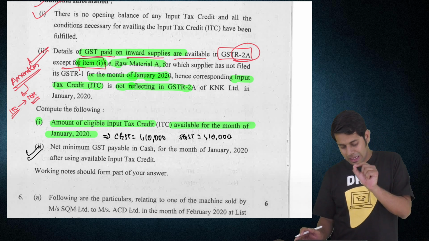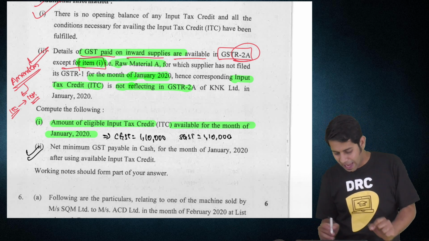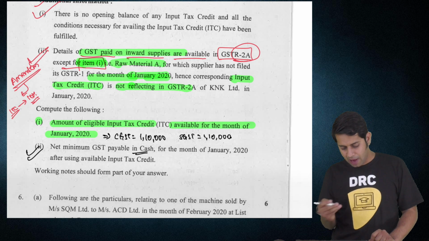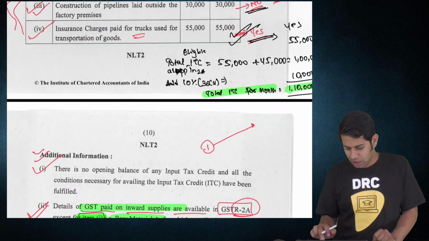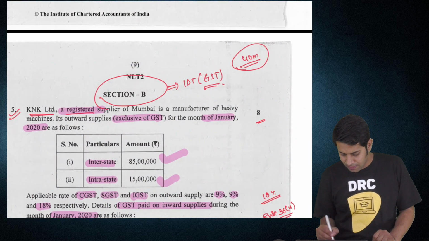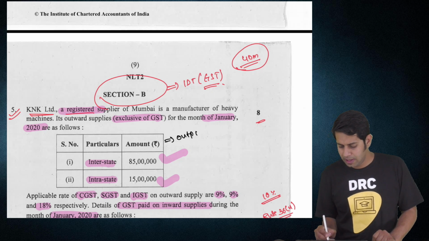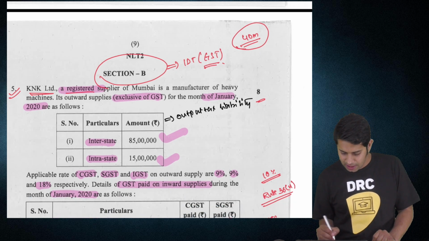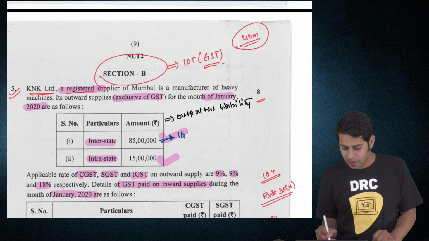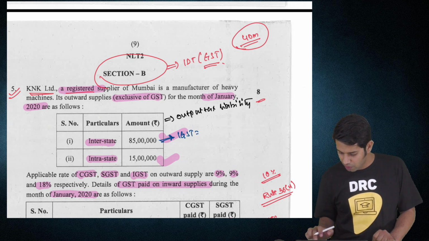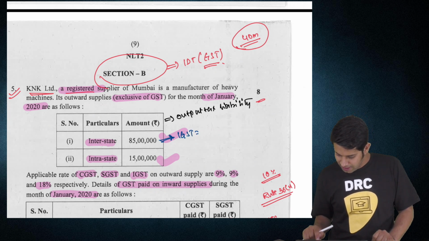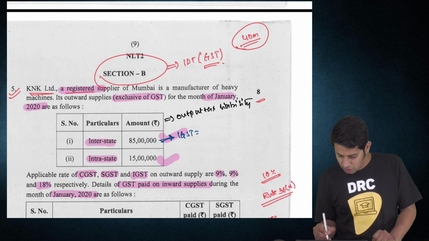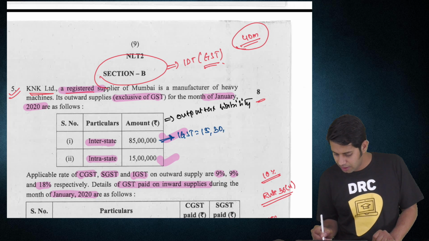Next point says net minimum GST payable in cash for the month of January after using the available input tax credit. So for that we'll have to see our output tax liability. What is your output tax liability? Sir, on interstate supply I have to pay IGST, correct? How much IGST you have to pay? Sir, 85 lakhs into 18%. So 15 lakhs 30,000.